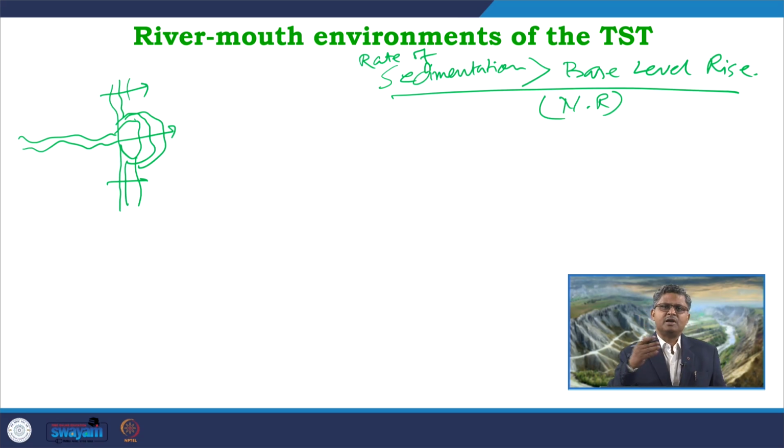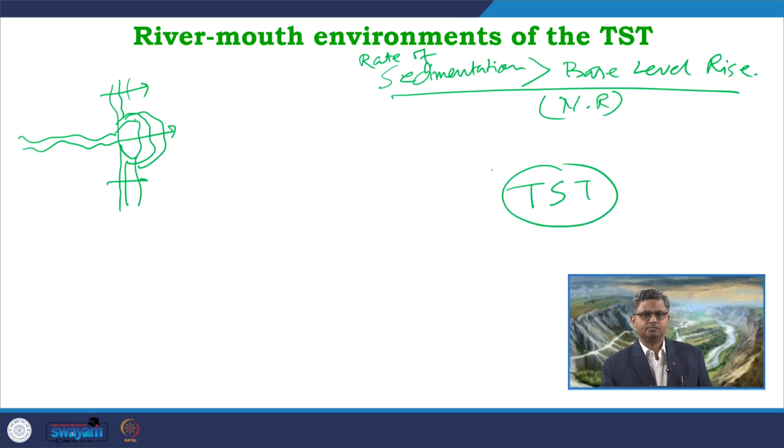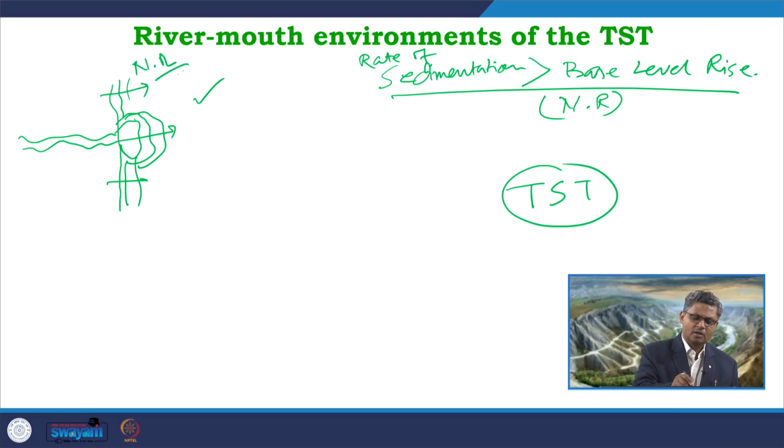But the scenario becomes complicated within a TST, that means overall a transgression is going on. There we can get a different scenario with respect to the first one, the normal regression, because in the normal regression case, in the strand plain or in the shore area a normal regression is going on, and in the river mouth area there also a normal regression is going on.